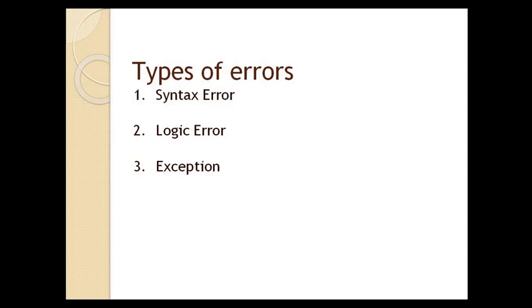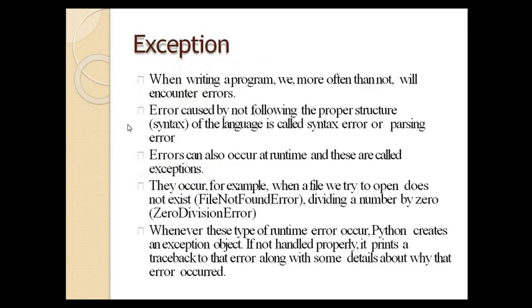For example, if you try to divide a number by 0, the result would be infinity. This value cannot be represented, and to overcome this problem, a runtime error called ZeroDivisionError is generated.